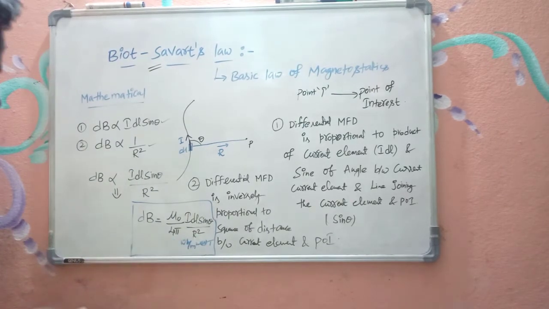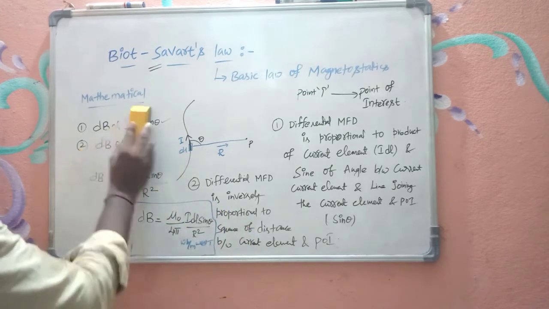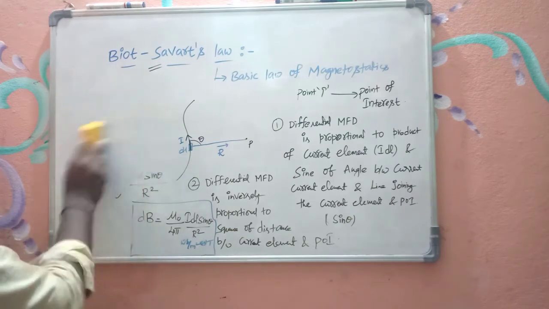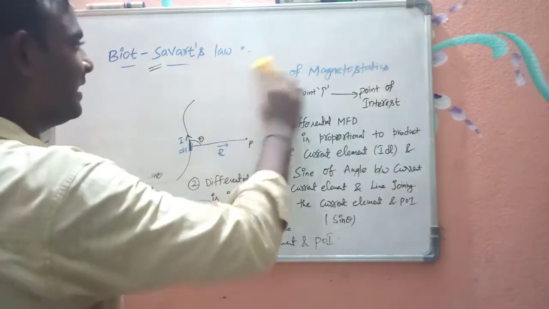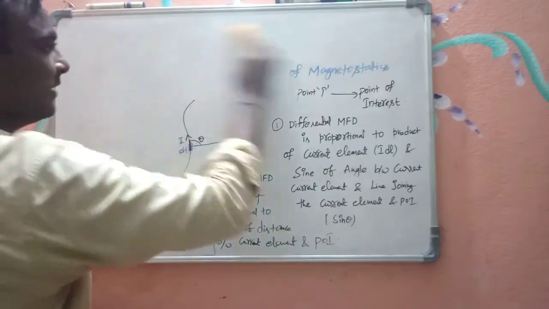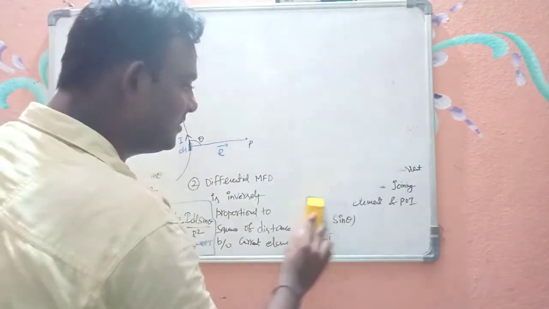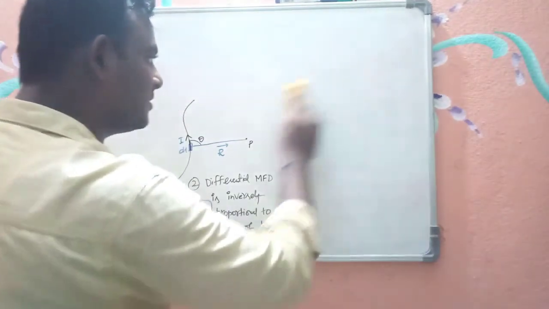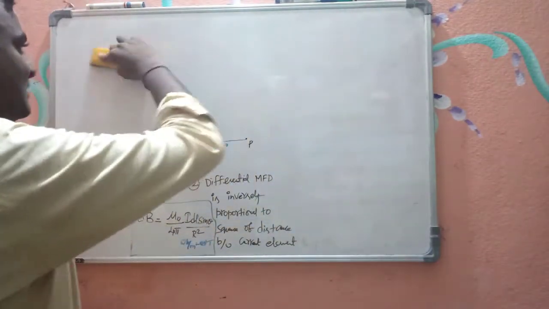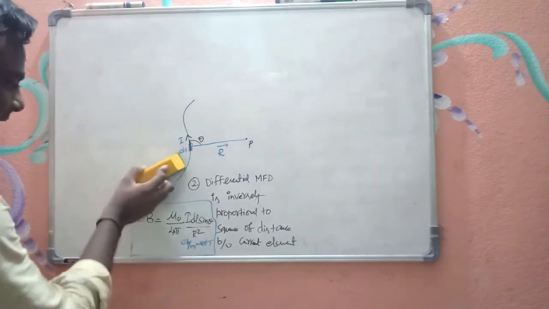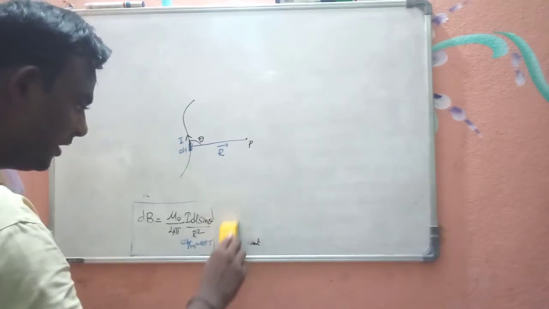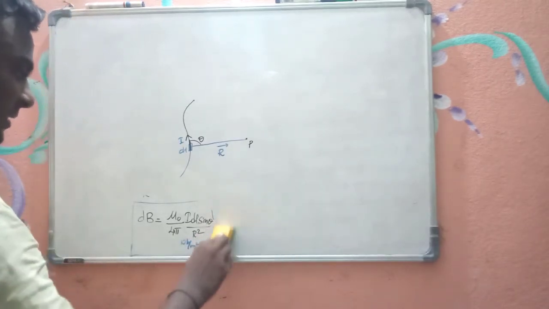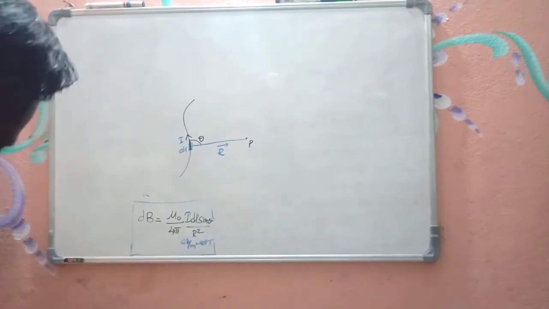Now let me analyze this mathematical statement a bit, and we will finish this video here, because this video is only on understanding the Biot Savart's law statement and its mathematical relation. Now if you observe, what is the direction of the field due to this current carrying conductor? In order to know its direction, we need to express this in vector form. Is it right or not? So how can I express this in vector form?